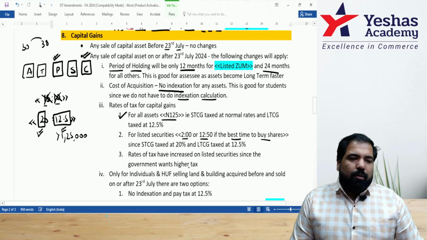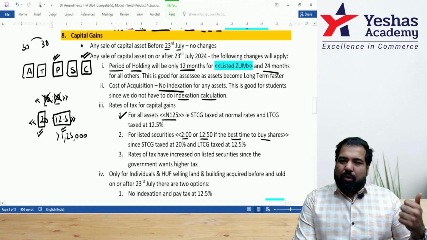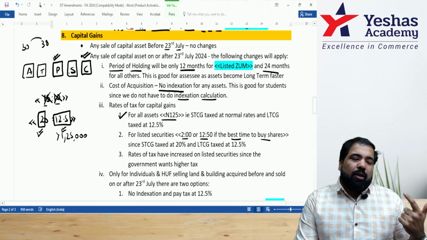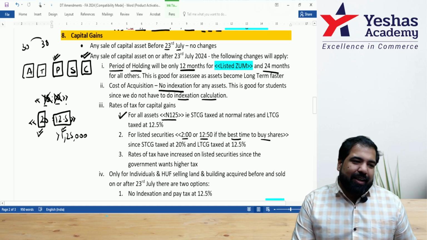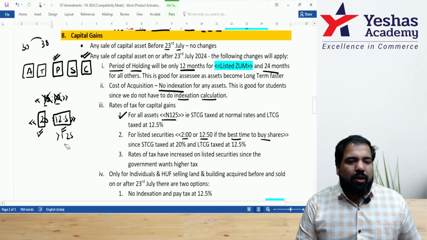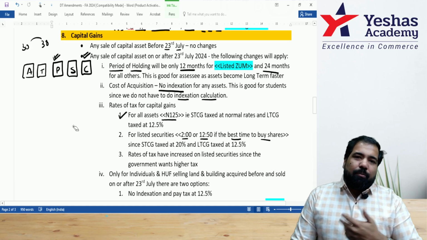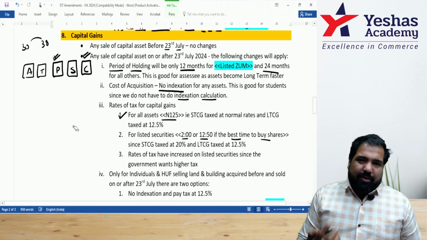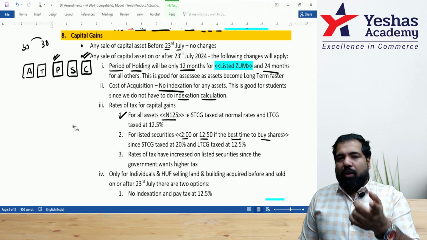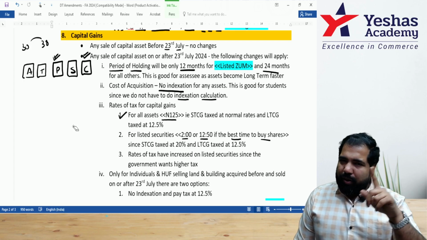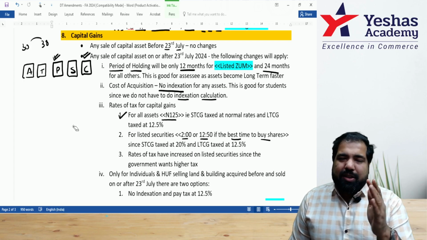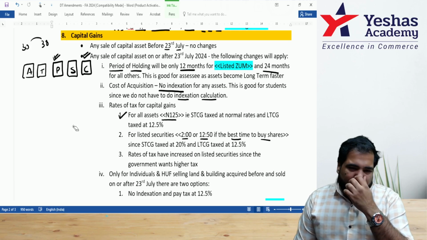All right, that's one. So I'll summarize the changes. Period of holding, not a big deal. Cost of acquisition, no indexation. That's a great thing. Rates have changed, so make sure when you calculate the rates of tax, in case the question comes, most times it's basically compute capital gain. But if they ask you for tax rates, then remember, see the date. If it's on or after 23rd July, then check for N-12.5 for the other assets. And if it's listed assets, then 20 or 12.5.